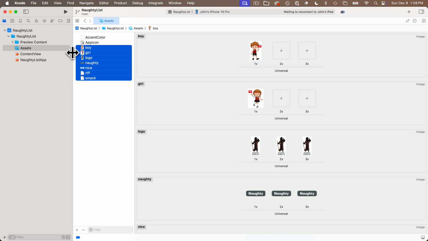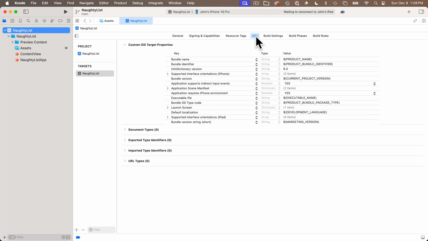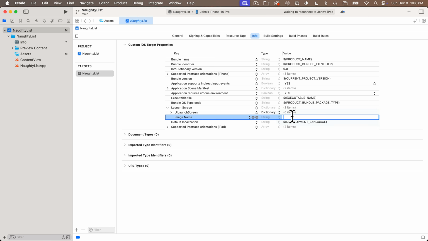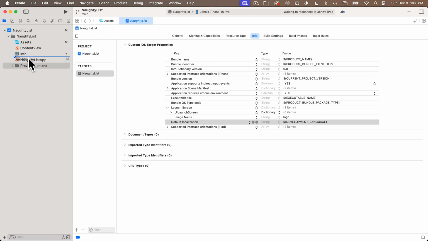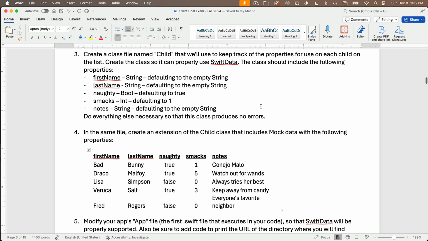Then to set up the launch screen, I'm going to click on the app icon at the top of my project navigator, click on the info tab, then head down to where it says launch screen, click the exposure triangle and click on the plus sign to select the option to add an image. I've got to give an image name. My image name is Logo, L-O-G-O. As we'll see later on in the simulator, this will show up as our launch screen. We'll have an icon, and a bit controversial, but I like to convert my folder to a group and rearrange things old school style.